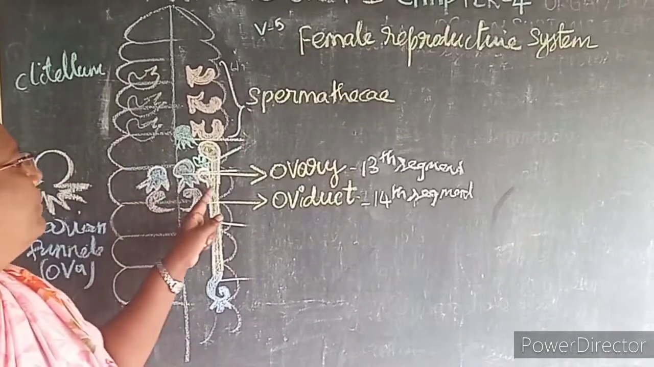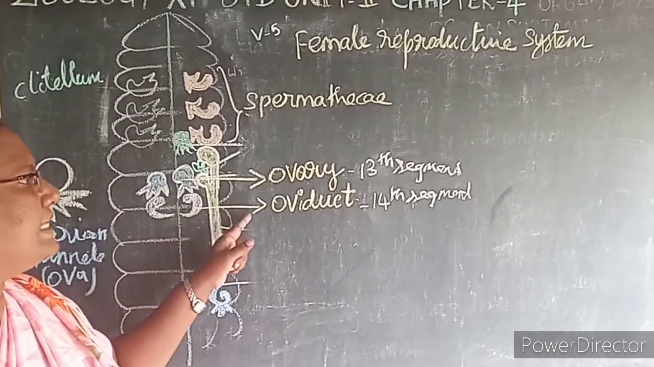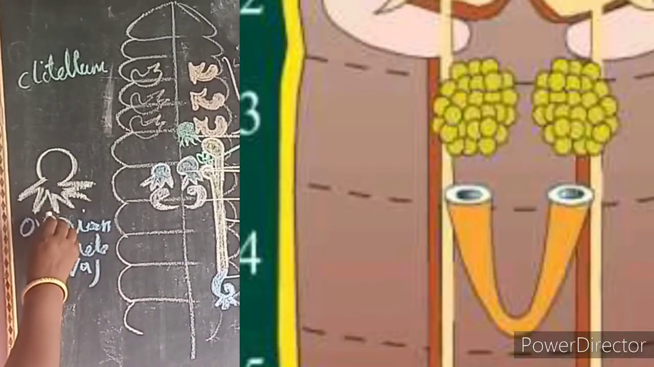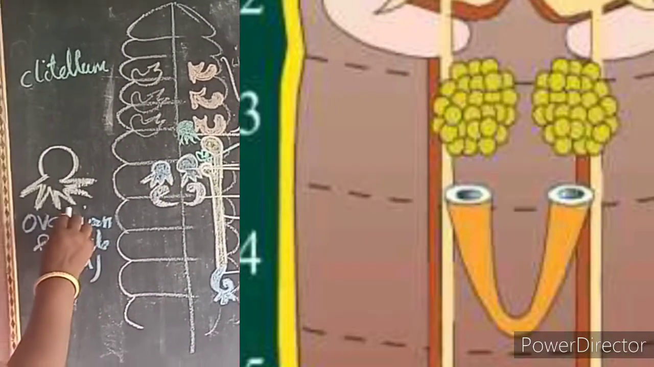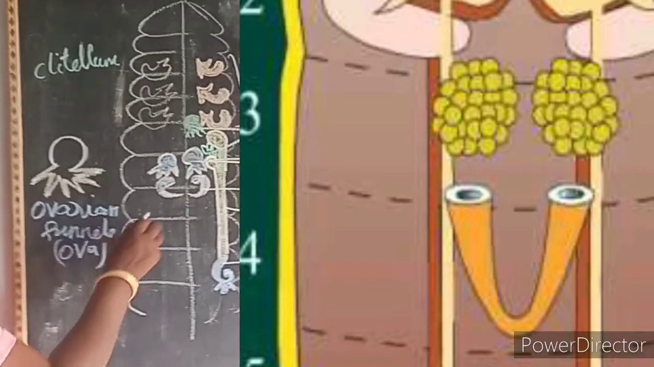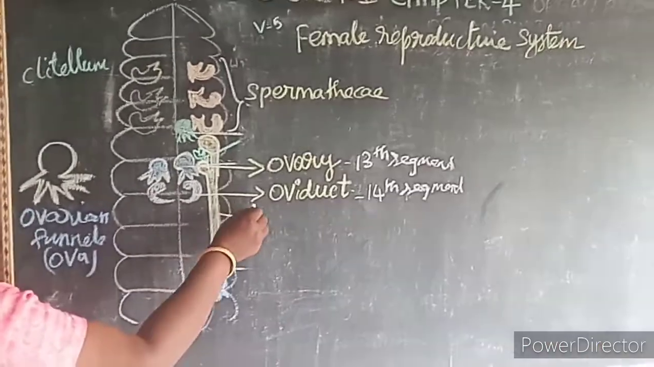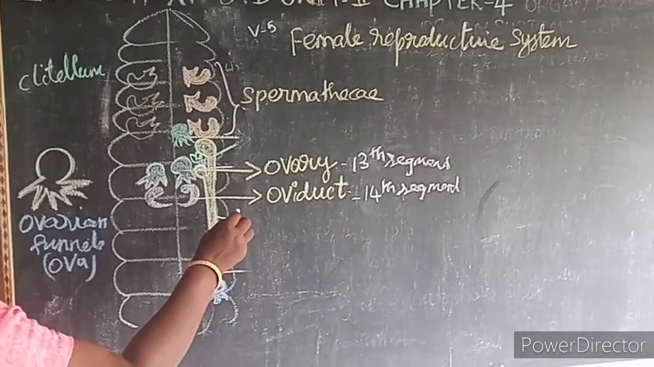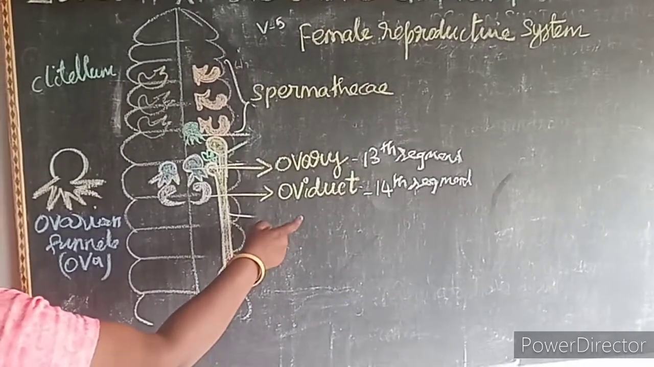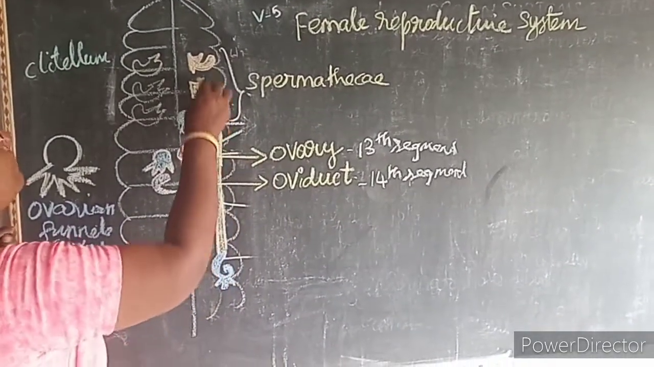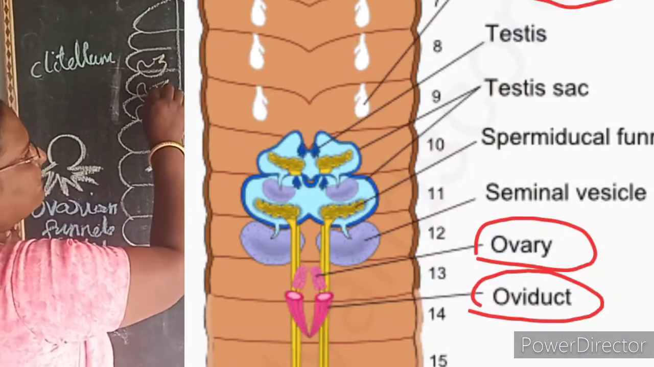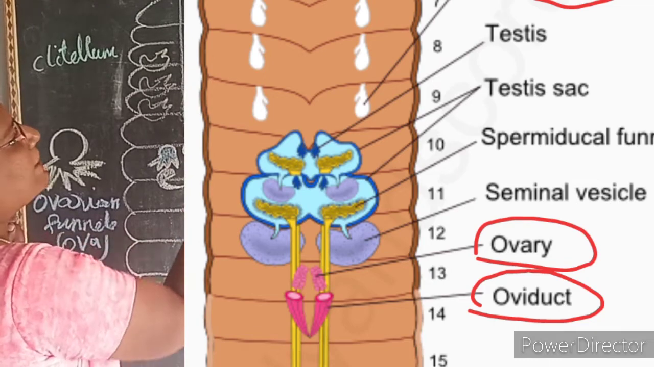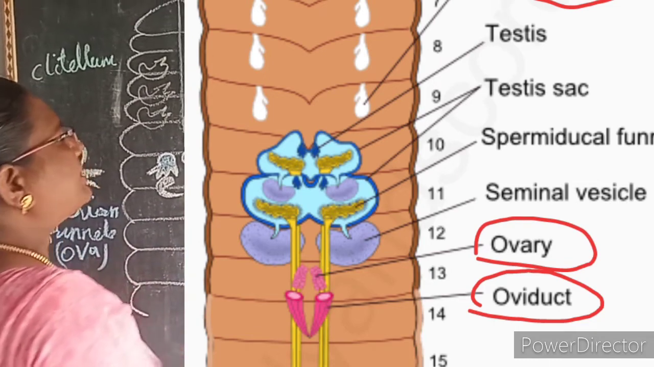A pair of ovaries is present on the 13th segment. Each ovary has finger-like projections, that is known as what? Ovarian funnels, which contain an ovum or the egg, which opens into the oviduct, that is, it opens to the female genital pore, which is present on the 14th segment. See here the orange color one, see the picture. Three pairs, 1, 2, 3, are present on both sides. Three pairs of spermatheca or the seminal vesicles.